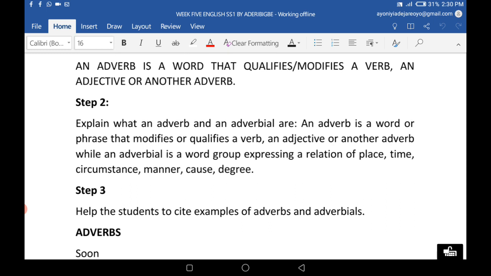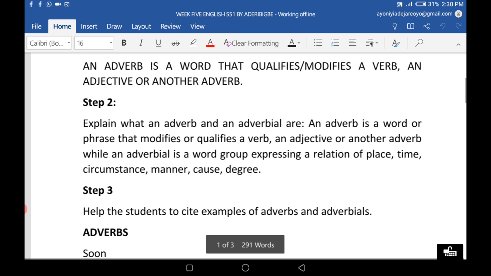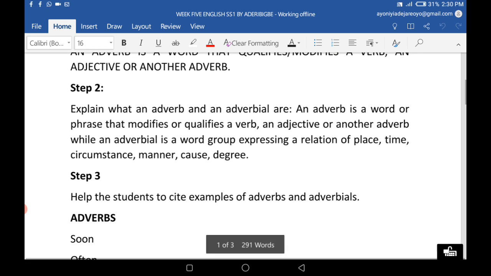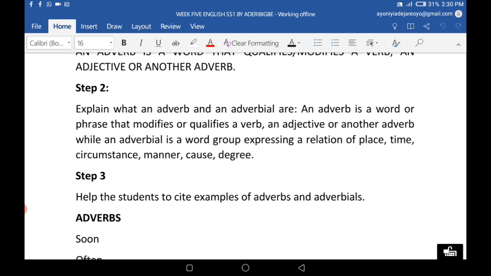The only difference we have here is that while an adverb is a word, an adverbial would be a group of words. While an adverb is a word, an adverbial will be what? A group of words. So again, an adverbial is a word or phrase that modifies or qualifies a verb, an adjective, or another adverb.